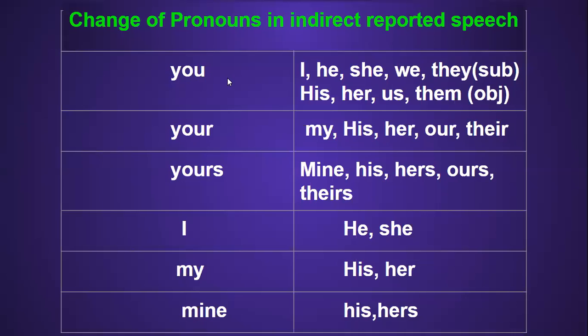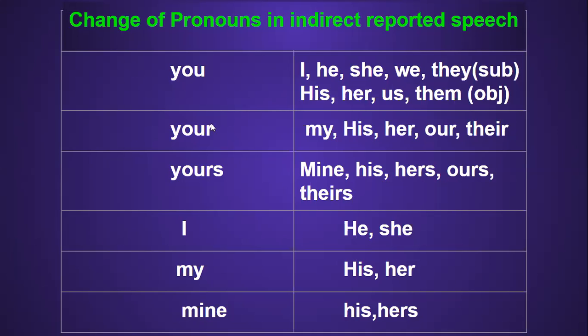If you comes as subject, meaning that if you is a reporter, and it comes as subject, then we will change you into I, he, she, we, or they, according to the suitability. And if you comes as a listener in the reporter part or as an object, then we can change you into either me, him, her, us, or them, right?